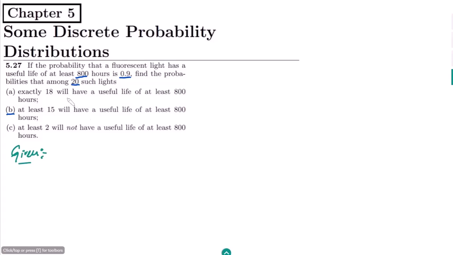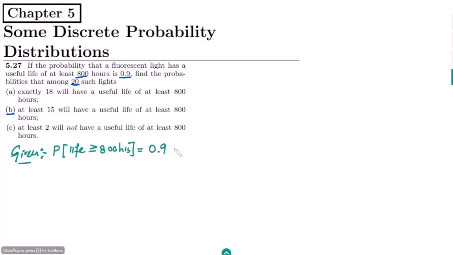Okay, so what is given? We know that the probability that the life of a fluorescent light is at least 800 hours, so this is greater than 800 hours, is given, and that is 0.9.